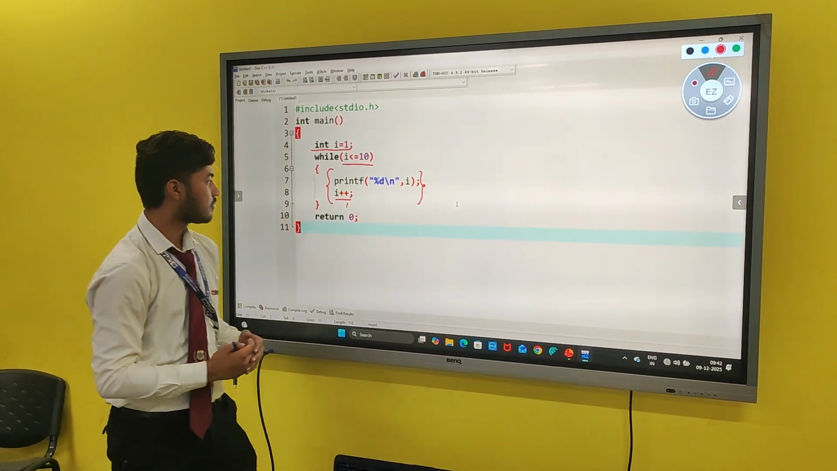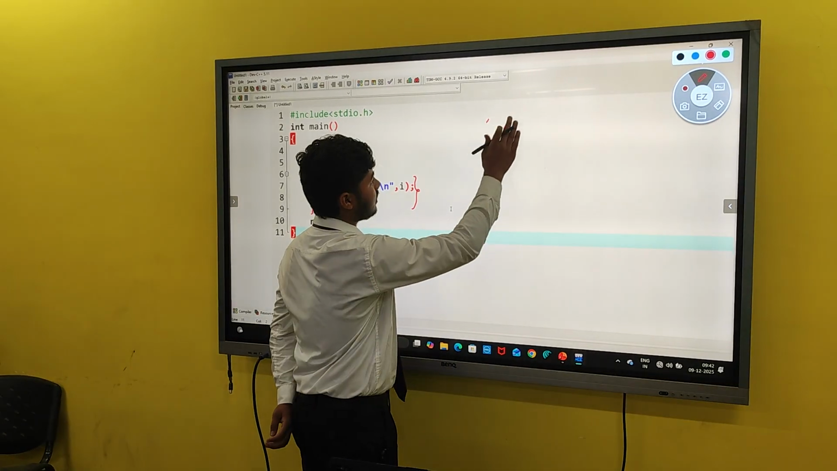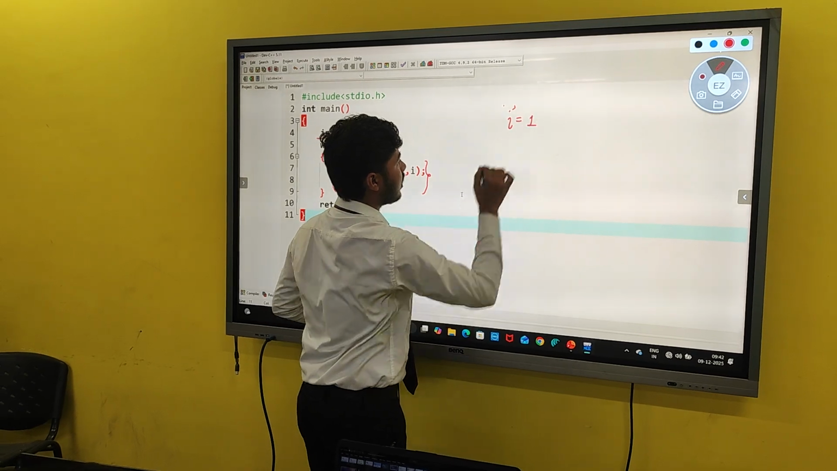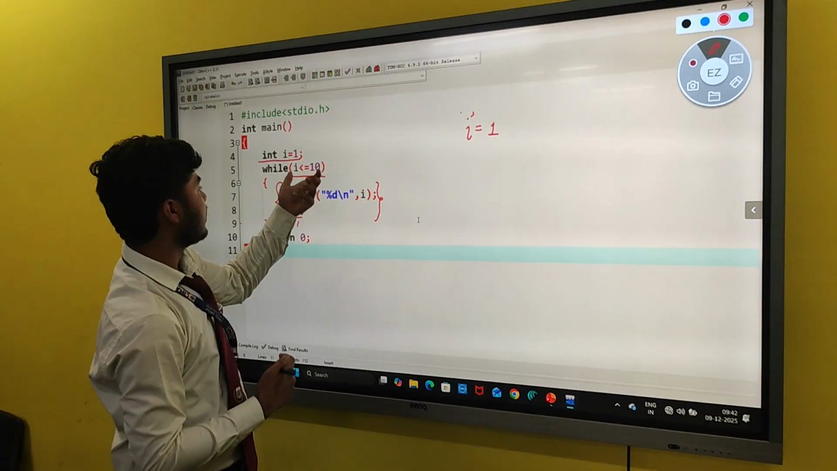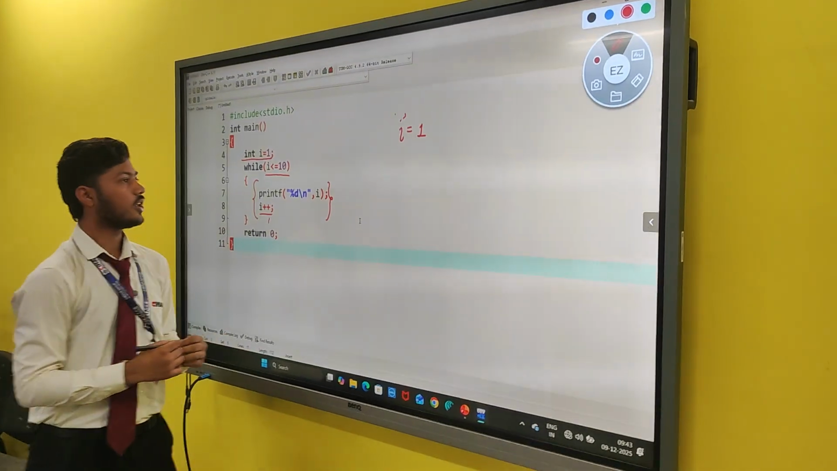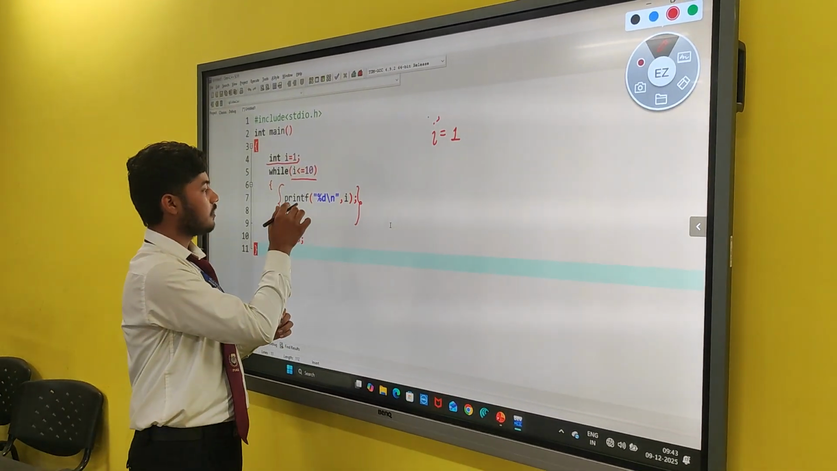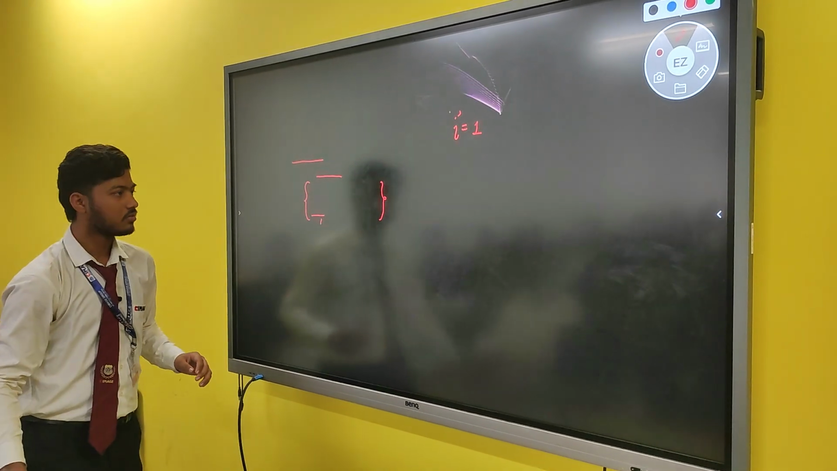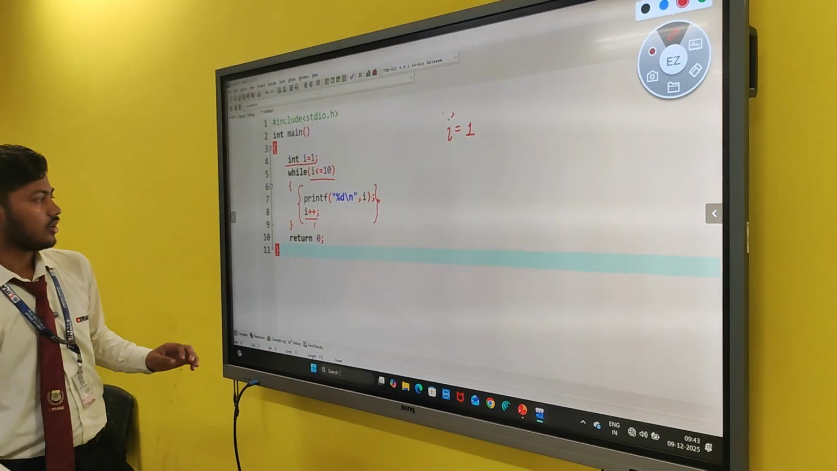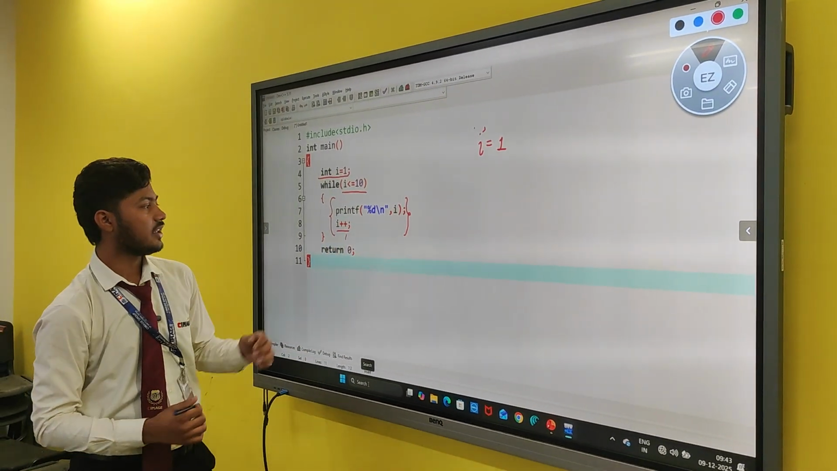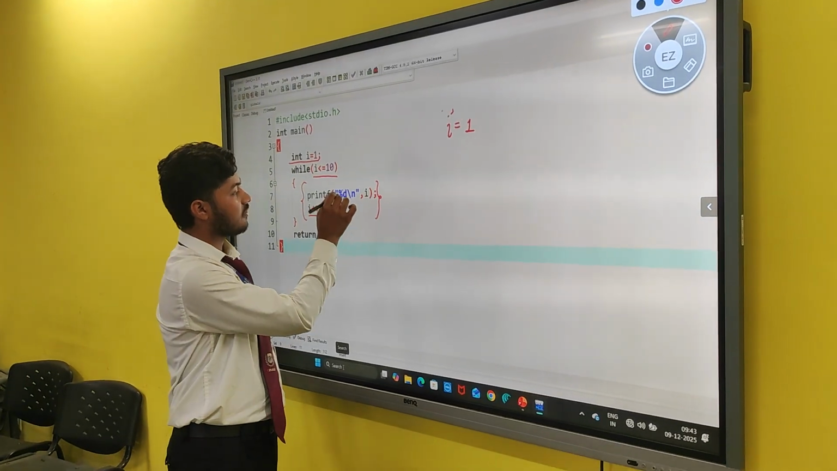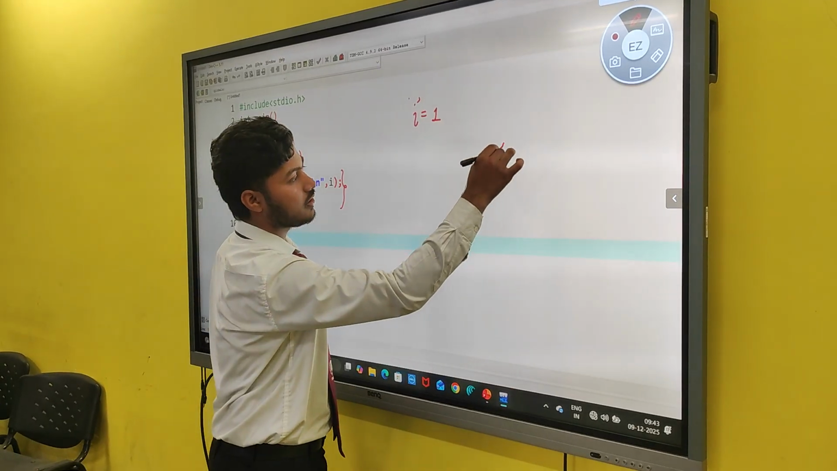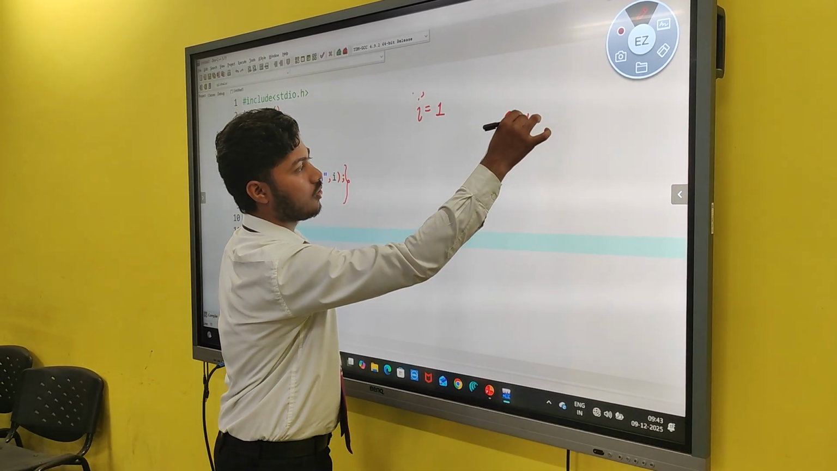Now we will dry run this program. First I have taken the value of I to be 1. Now the value of I is 1 and the condition will be checked. If I is less than or equal to 10, the condition is true, so the block of code inside the while loop will be executed, that is printf %d, and in the output will be 1.